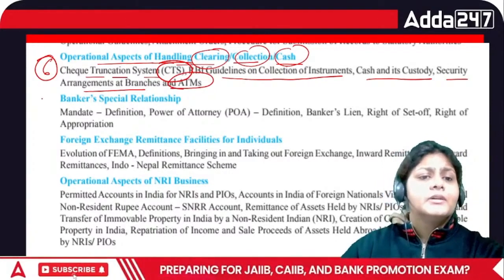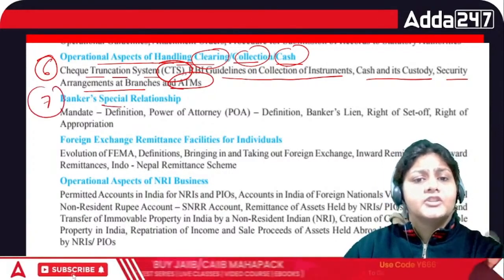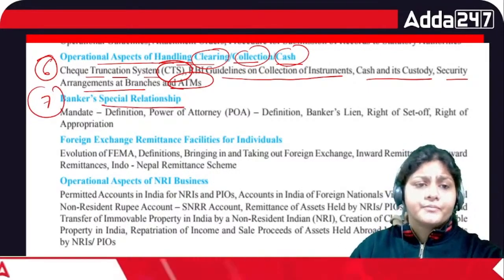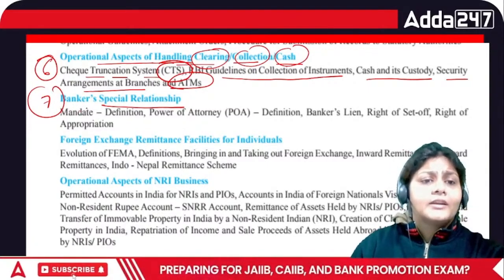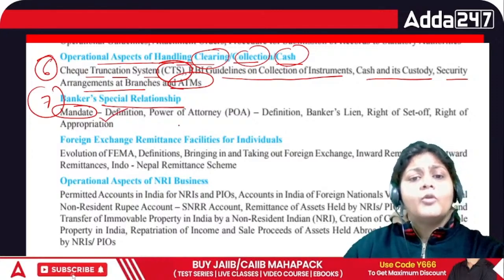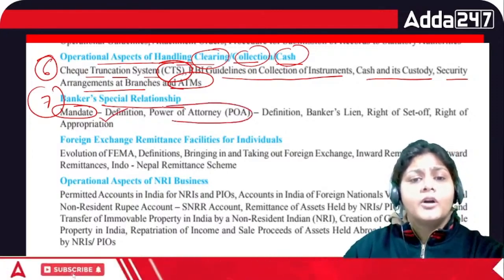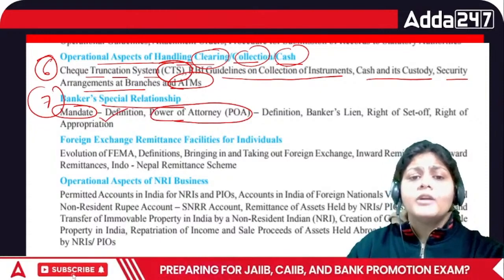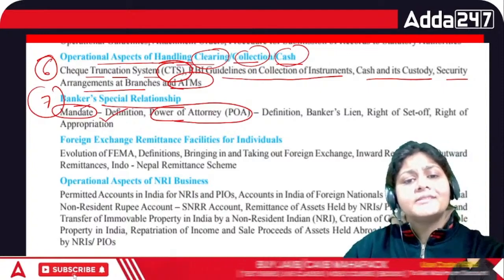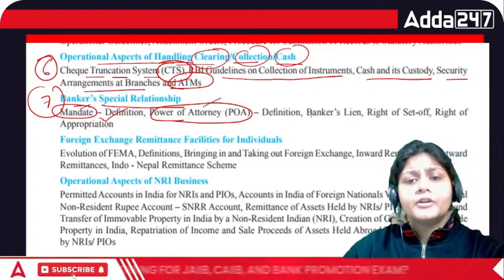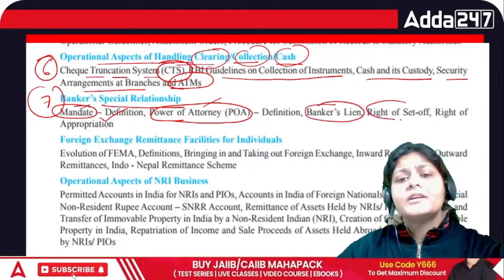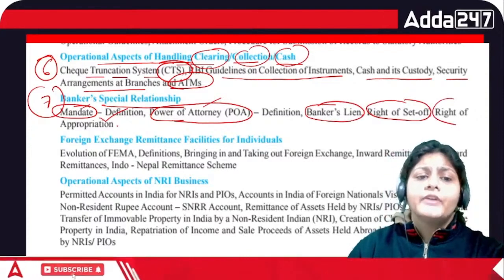Then we have chapter number 7, bankers special relationship. Special means it is related to some situations, right? So we have to go through what is the meaning of mandate, then what is the meaning of power of attorney, right? In what circumstances we have to opt for mandate and in what circumstances we have to opt for power of attorney, right? Then what is a banker's lien, then right of set off, and what is the right of appropriation.